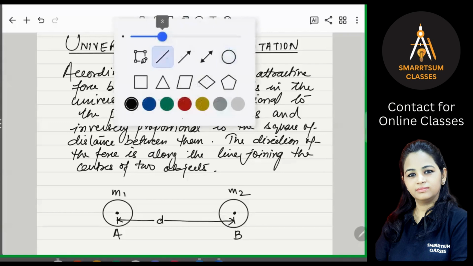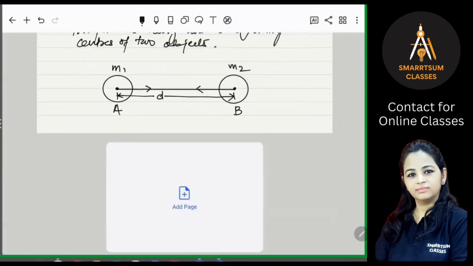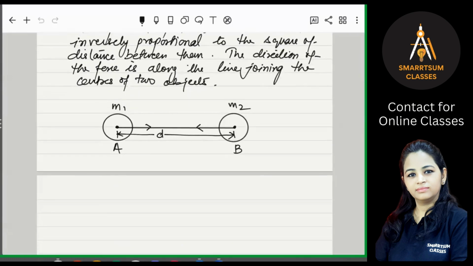And if we draw a line joining the centers, this line will tell you the force of attraction among the two bodies exerted on each other. So the direction of the force between these two bodies is directed along the line joining the centers, as you can see this line. Now, if these are the two bodies, then what will be the force?